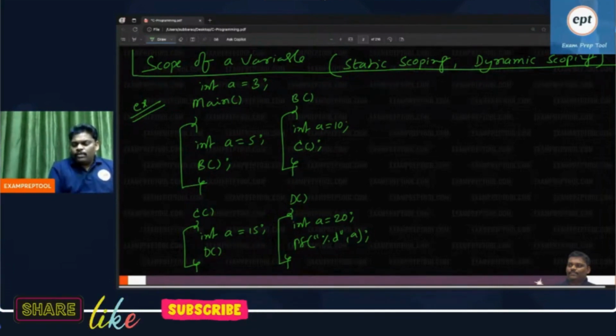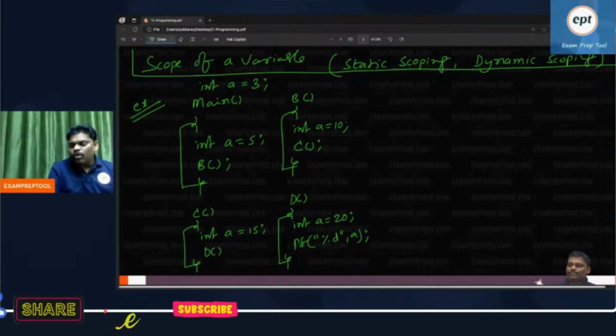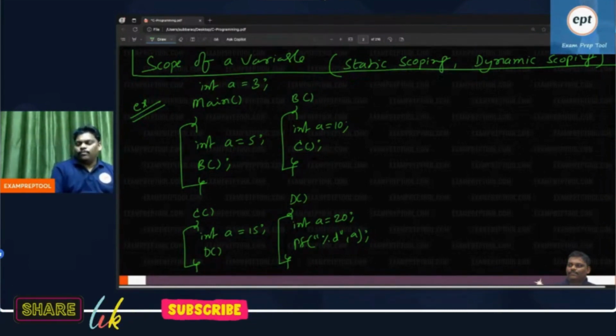If you came now only, this is the first problem I have written. Scope of a variable, static scoping, dynamic scoping. In programming, it is the first part. You may not find this in any book. Most probably you may not find it in any book. Everyone please be careful.